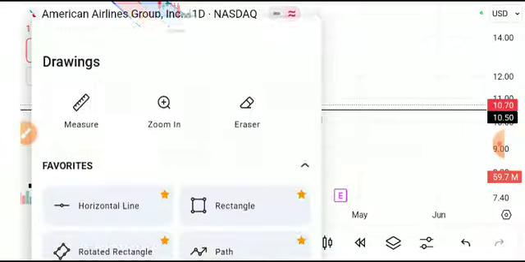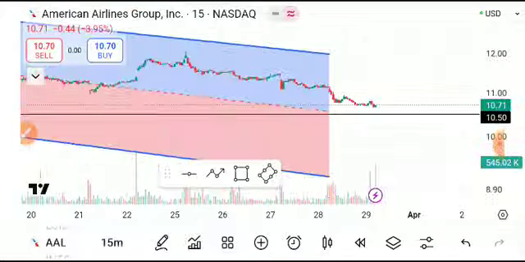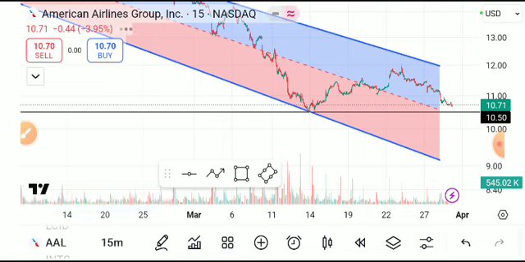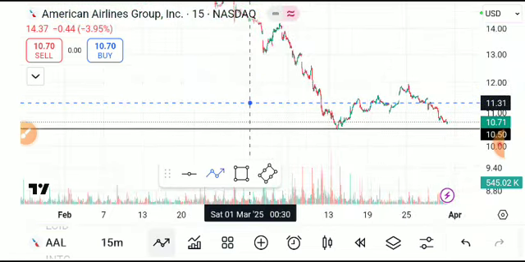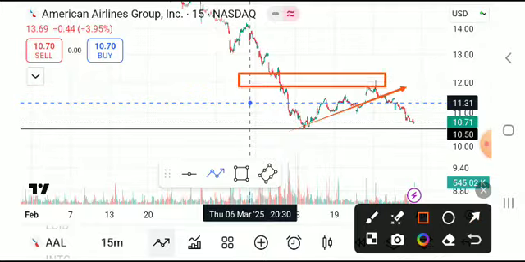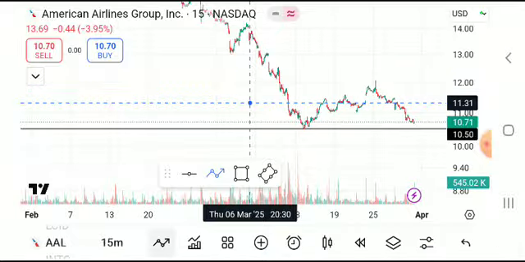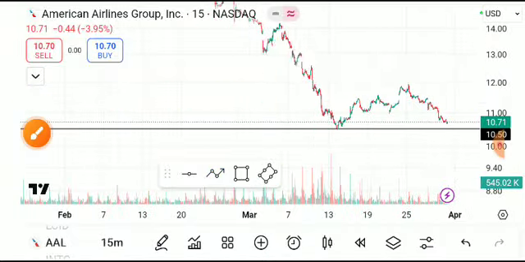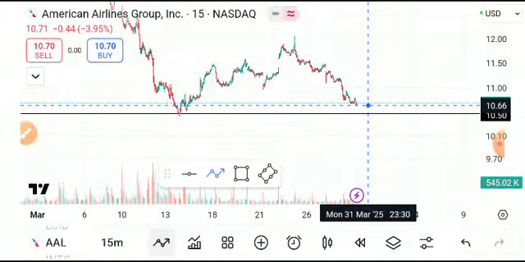So on a 1 day time frame chart and for swing trading, the trend of the share is very bearish. But now we can see the stock on a 15-minute time frame chart for our next trading session. Here this stock tries to recover itself, but is unable to break this high resistance zone on the 15-minute time frame chart, and from this resistance zone we see a clear downfall in the stock.